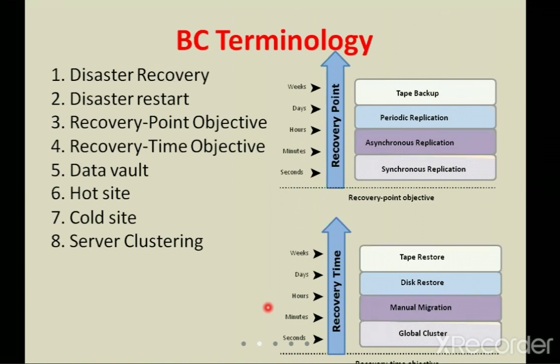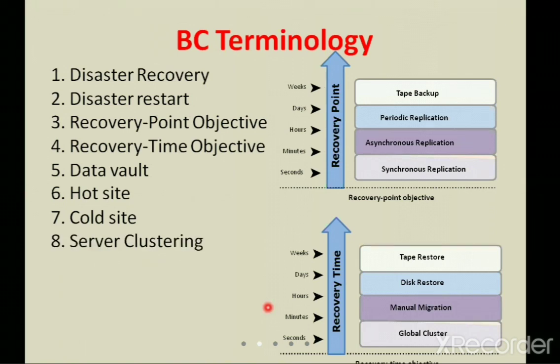The next one is the cold site. Whenever a disaster takes place, the organization moves to it, and it is not activated all the time. It has all the components, but only whenever there is a failure or a disaster, at that time the cold site is activated.